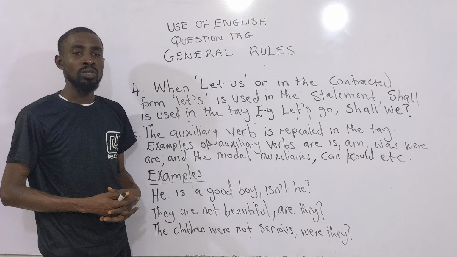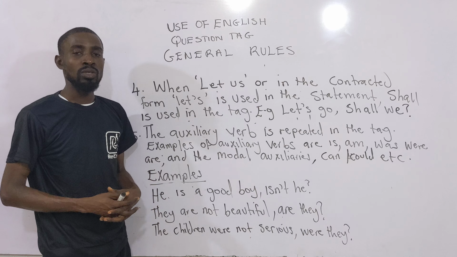For example, he is coming. Is there is an auxiliary, it's only helping the main verb coming. But in the absence of a lexical or main verb, the auxiliary verb can take over and function as the main verb. For example, she's here. Since is the only verb that is there, it is functioning as a main or lexical verb. Then the rule here says that anytime an auxiliary verb is used in the statement, it must be repeated in the tag.